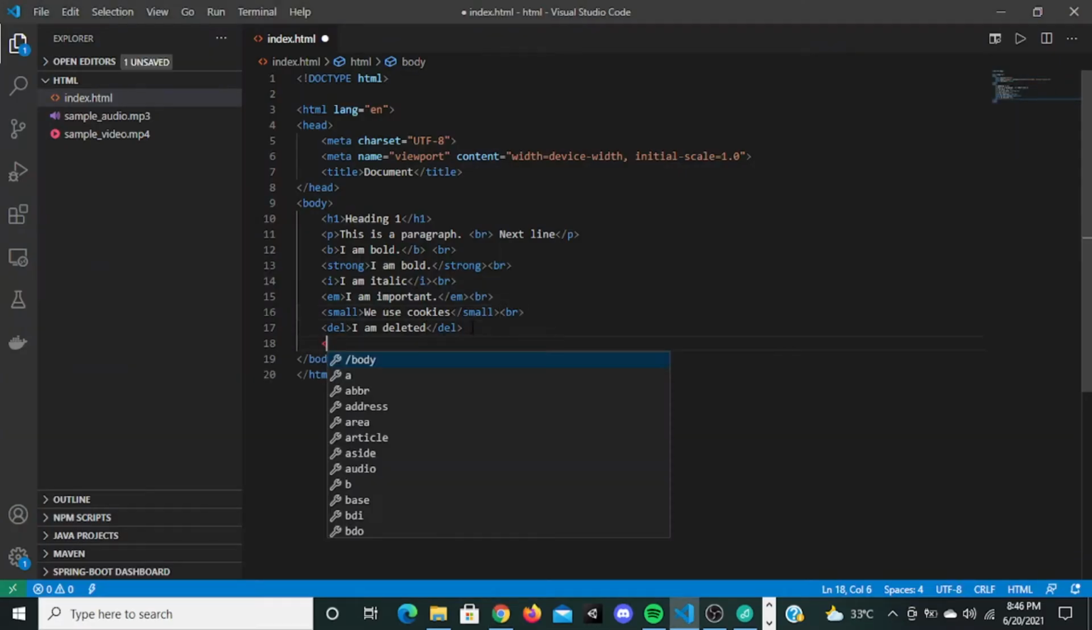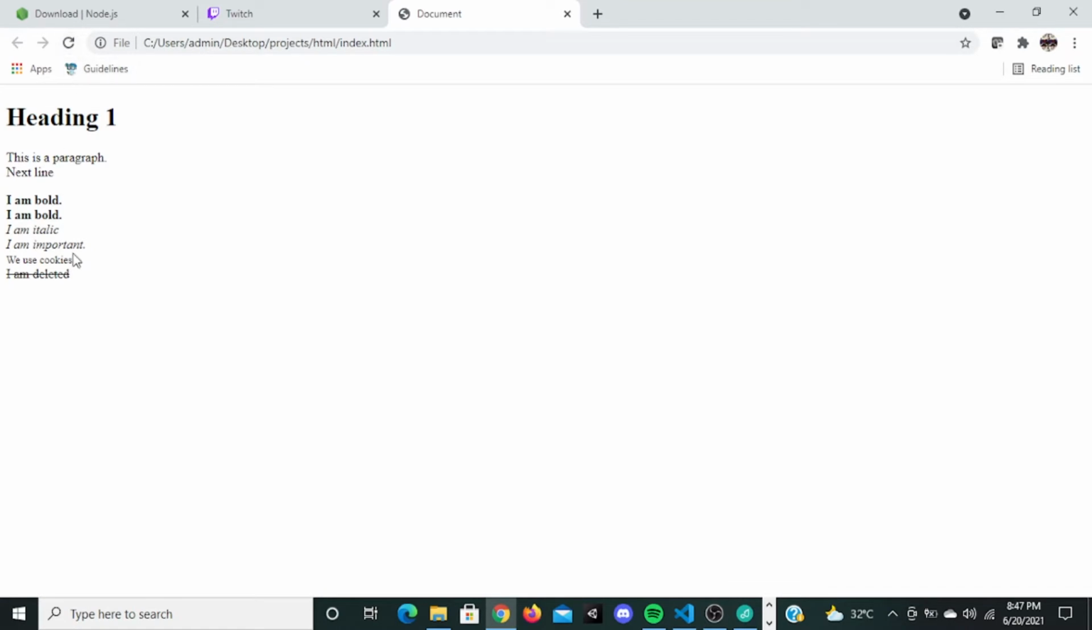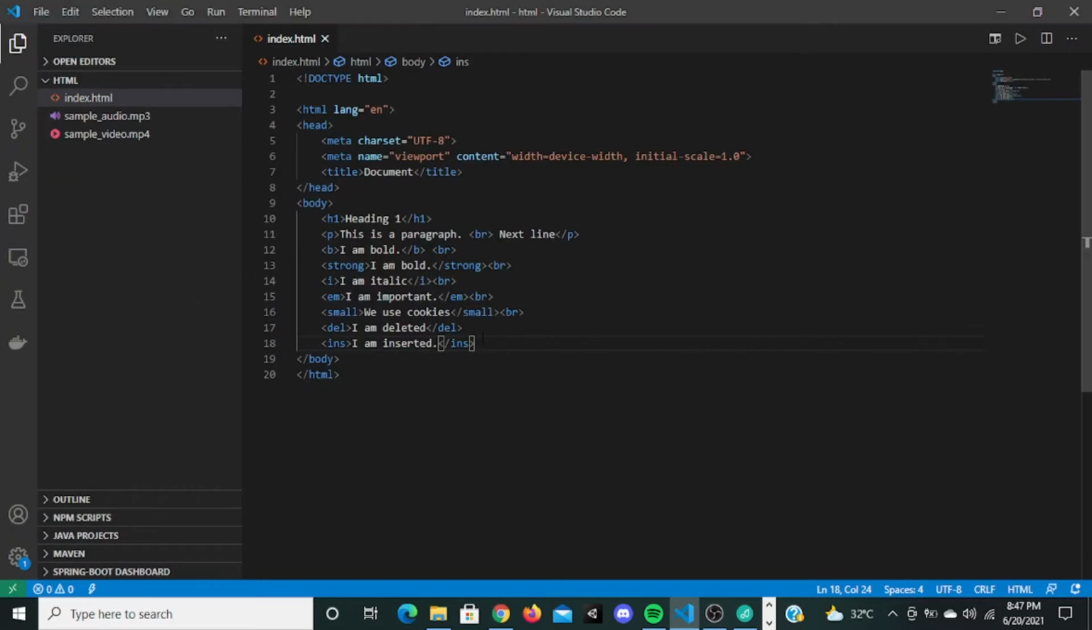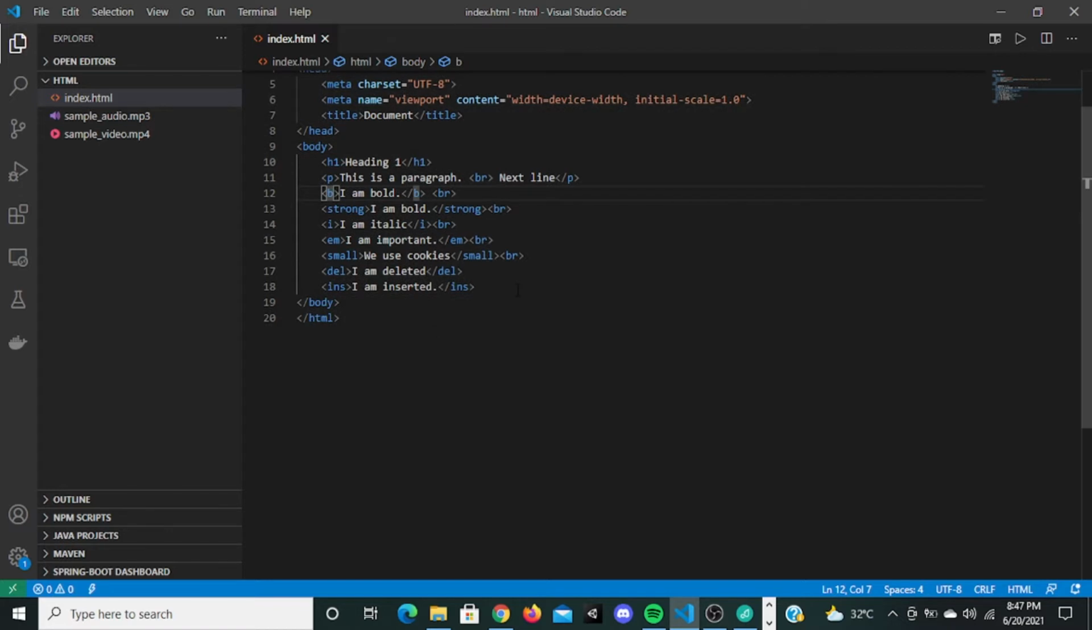And the next tag is insert, the ins tag. This actually tells that something is inserted into the text, so it actually underlines it. So I'm saying I am inserted. So let's do this. See, this one is underlined right below. Okay, and the next two tags, you won't use very often. This delete tag or insert tag or the small tag, you will use often, and maybe the bold tag or something.